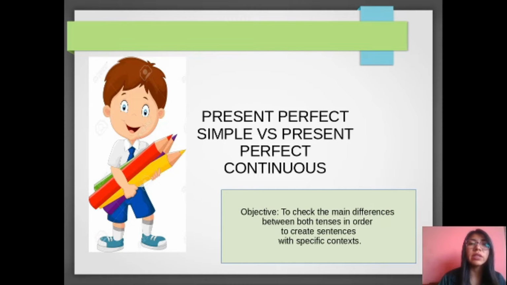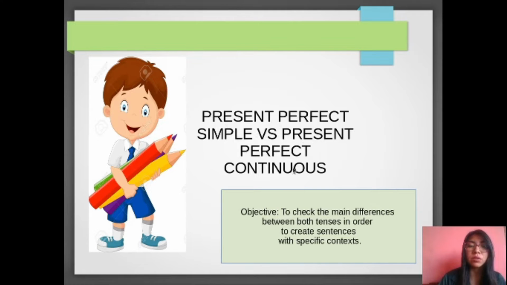Okay, the main difference is that you are going to use past simple in order to speak about completed actions that happened in the past. And we are going to use present perfect in order to speak about the actions that start in the past and continue to the present. That is the main difference. That's right? Okay.